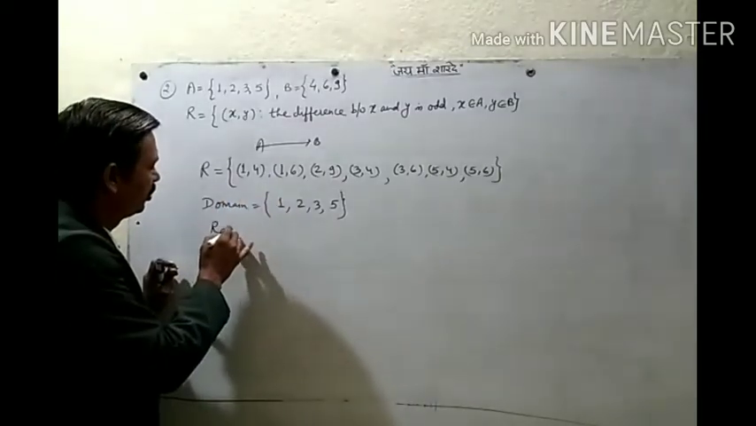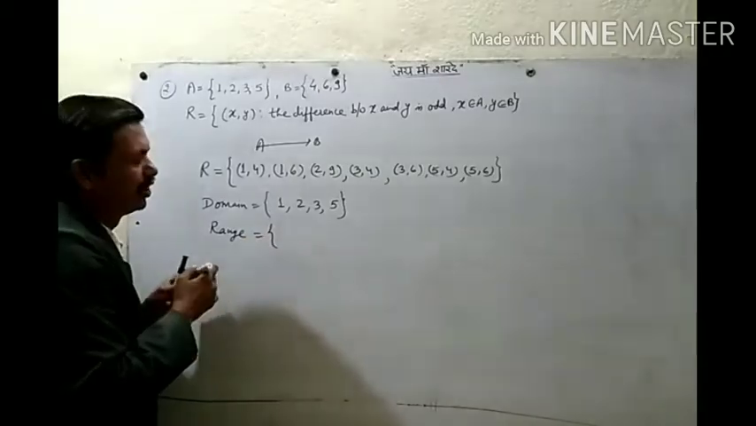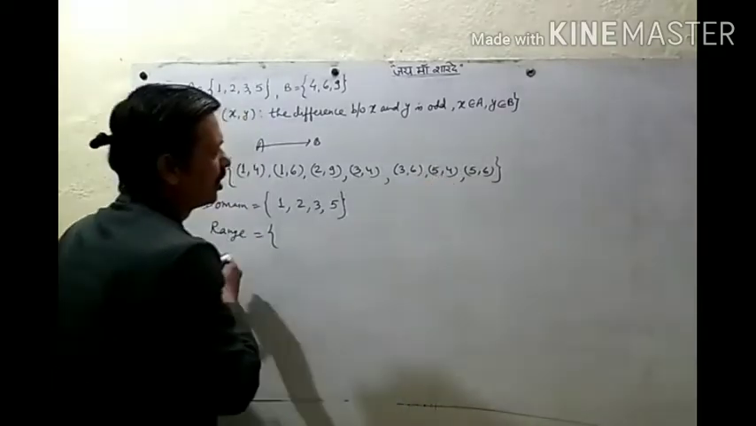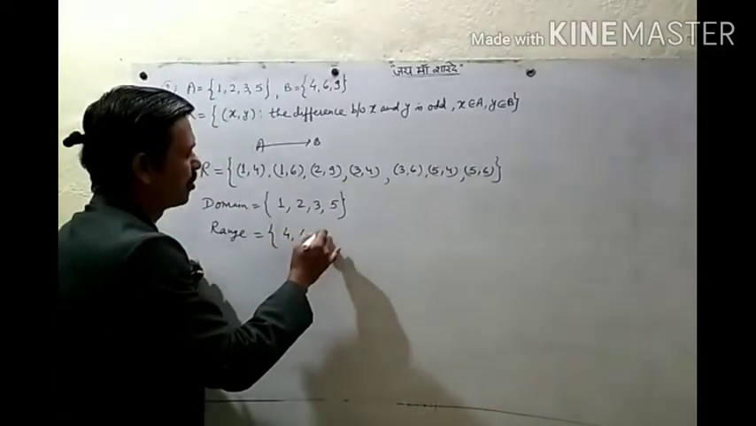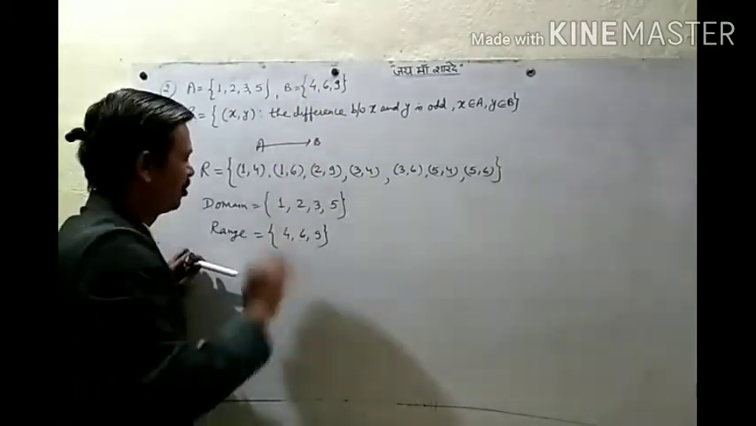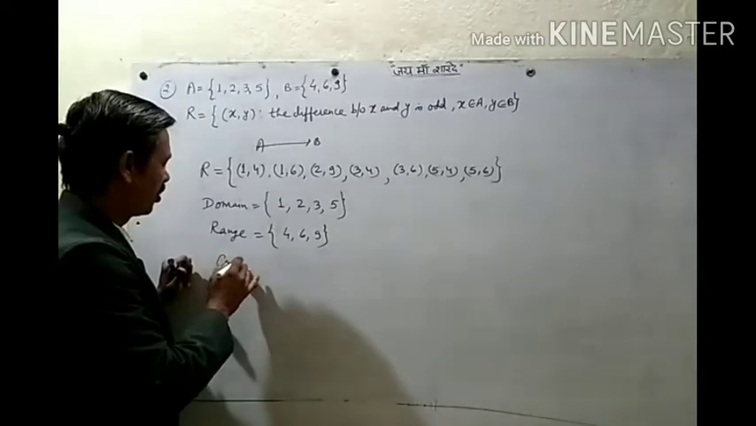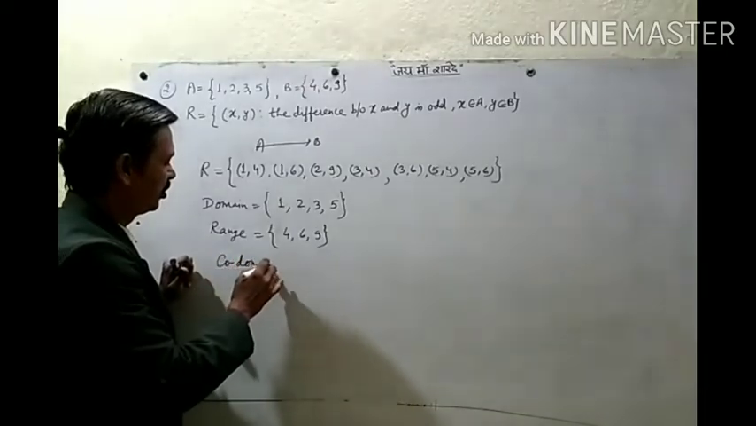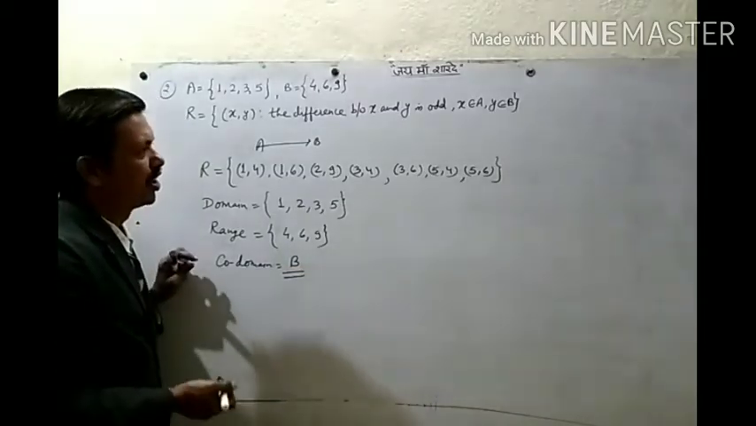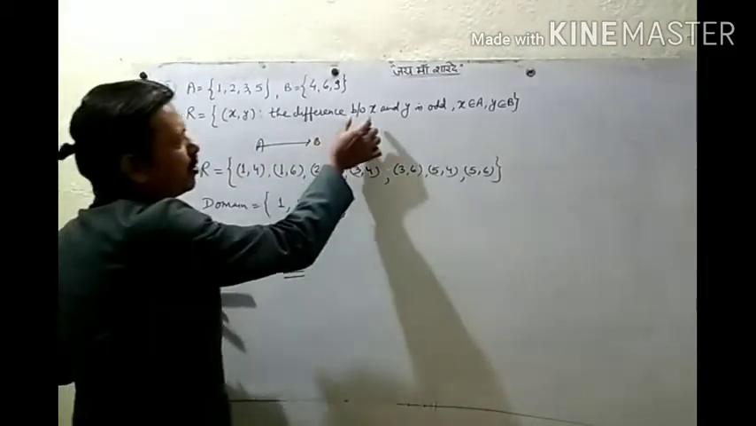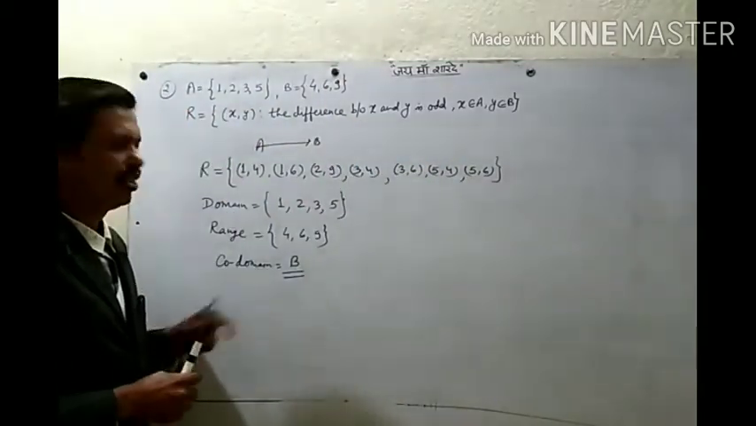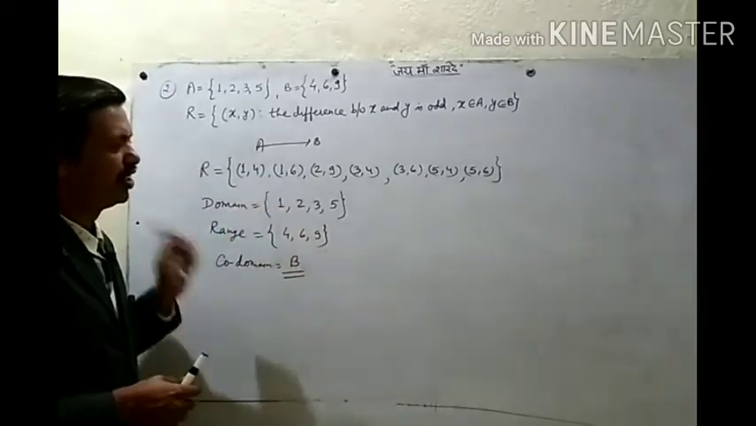Then the range: the set of second elements of the ordered pairs. So 4, 6, 9, 4, 6, 9 again. So 4, 6, 9 is your range. The second set B is our codomain. Okay. So what is the relation? The difference of x and y should be an odd number. So this is our roster form, then domain and range.